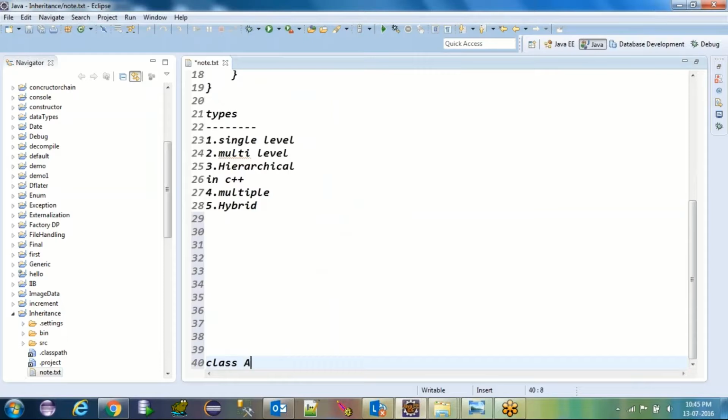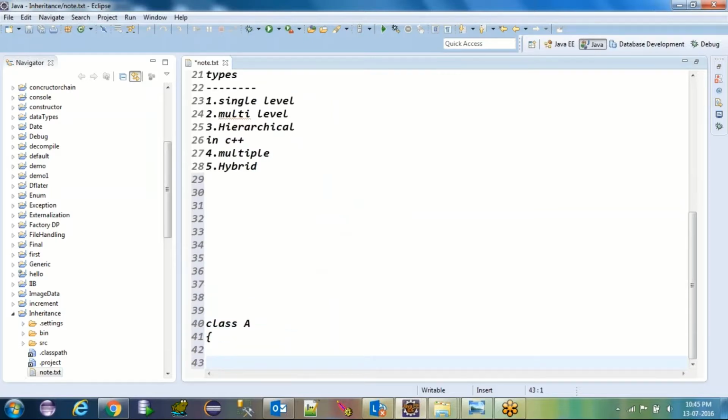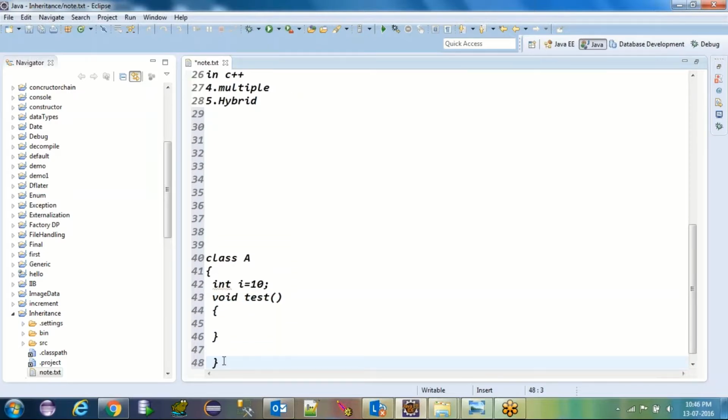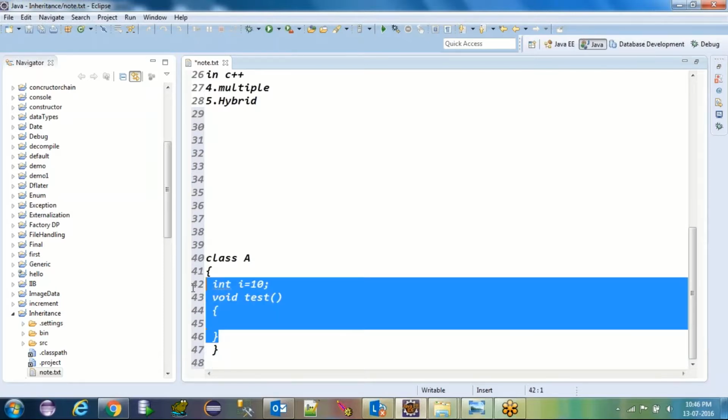I have one class A here. Inside this class, I have int i equal to 10 and one method with the name of test method, and this class is closed here. If I ask you whether this program will compile or not, then what will you tell? Yes or no?